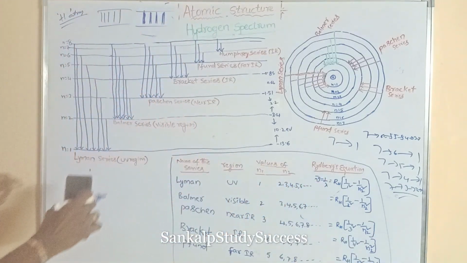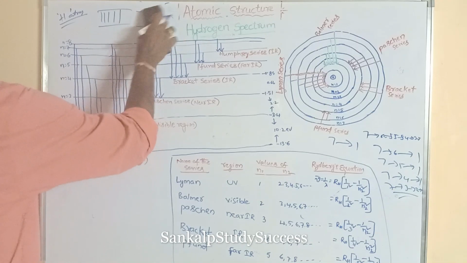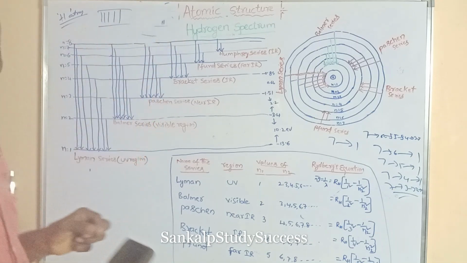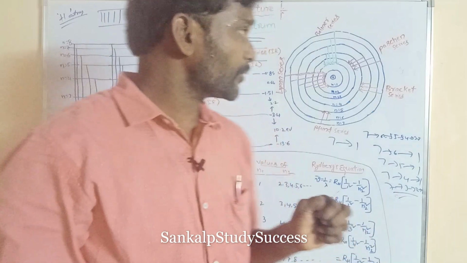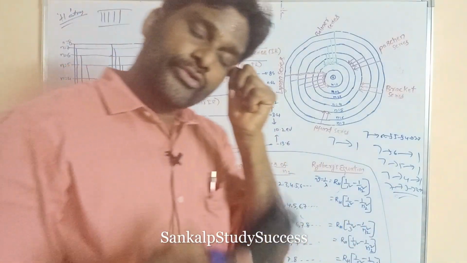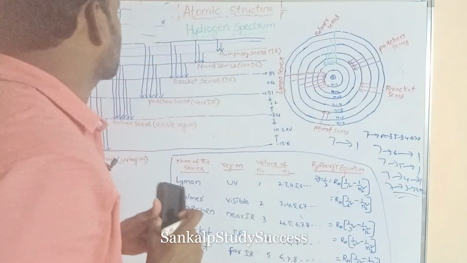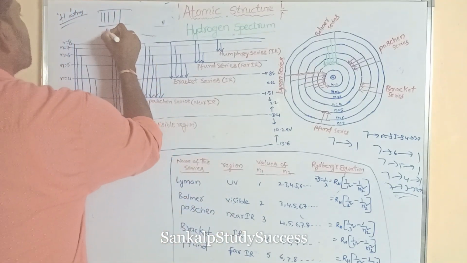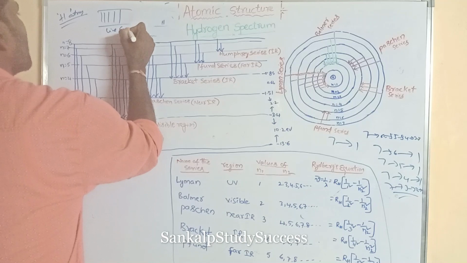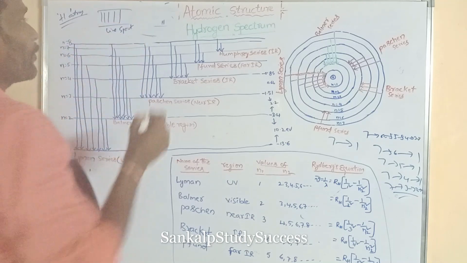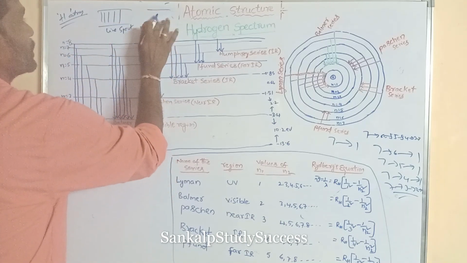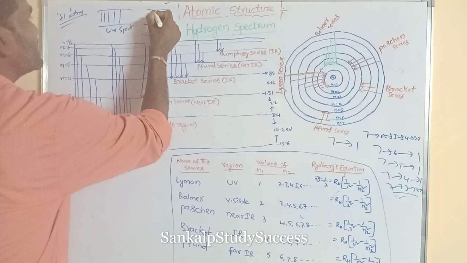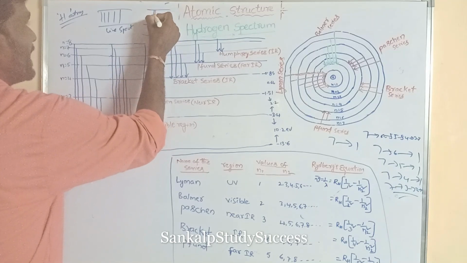But molecules can produce a band spectrum due to vibration or rotation of molecules. So what is a band spectrum? This is said to be a line spectrum. What is a band spectrum? Closely spaced lines are said to be a band spectrum.